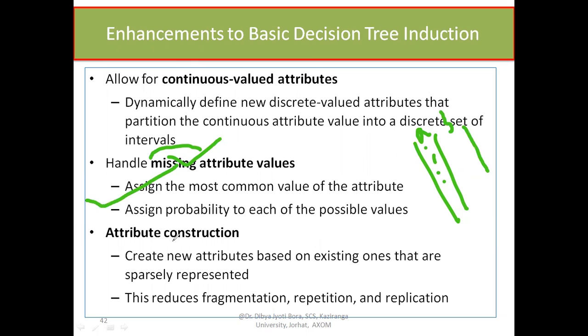Okay, then whenever it is needed, we go for generating some attribute in some constructive way, like create new attributes based on existing ones that are sparsely represented. Now, look at this term, sparsely represented. तो sparsely का मतलब समझ में आ रहा है क्या है? वो एट्रीब्यूट सारे वैल्यूज को रिप्रेजेंट नहीं कर पा रहे अच्छे से.